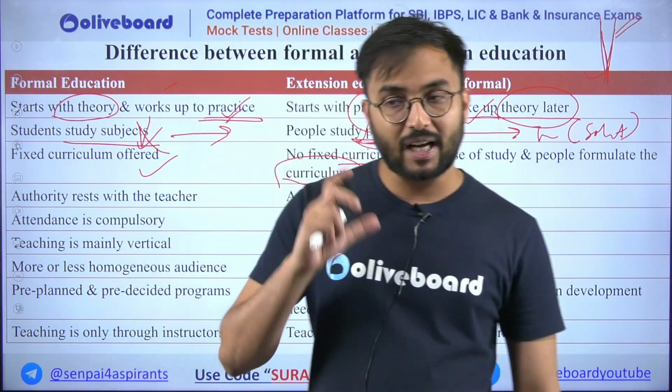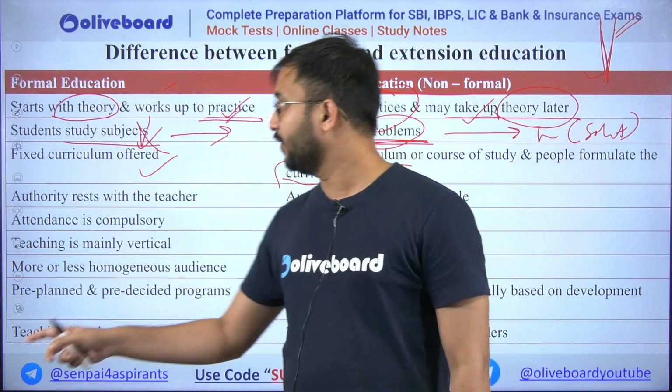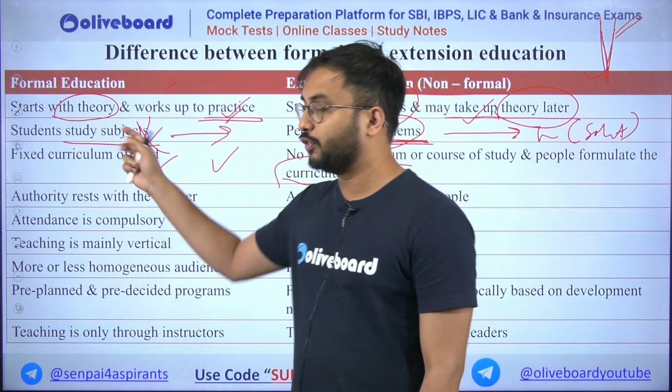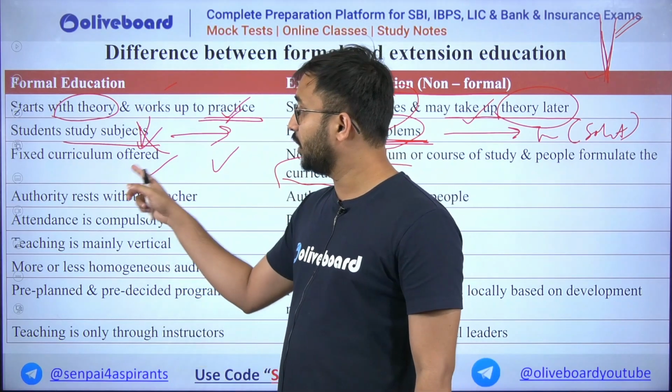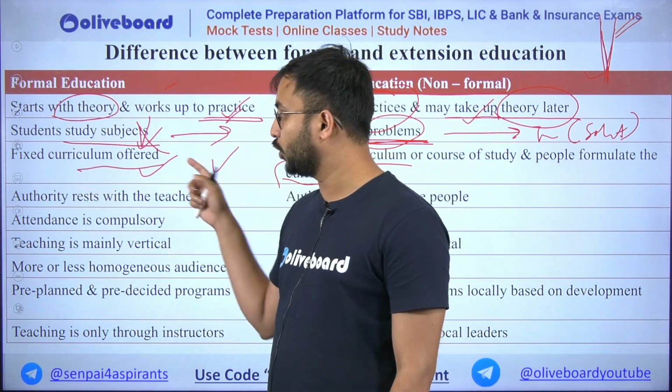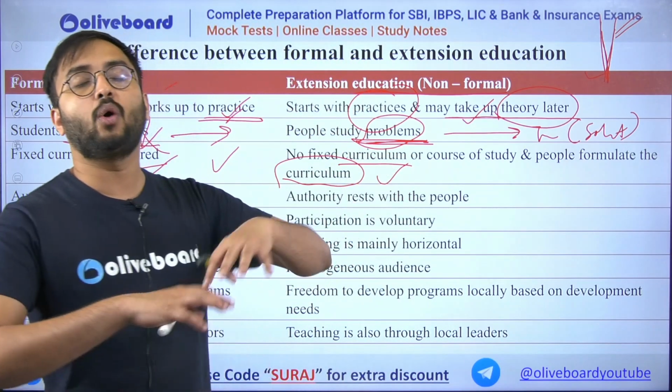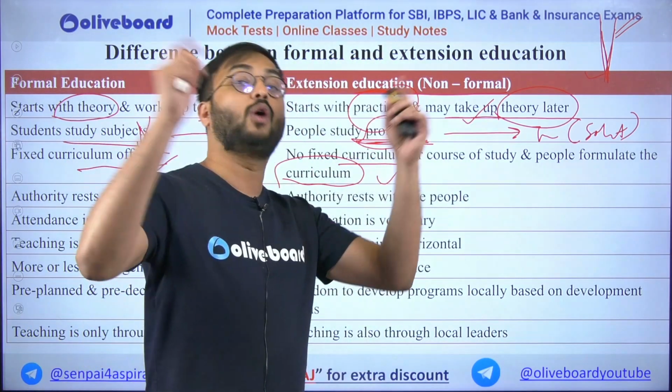Whereas if I compare my knowledge with a particular student, even if he is a topper or a gold medal holder in the formal education, that person will only have the knowledge which is related to the fixed curriculum. Whereas the farmer would be having the knowledge which is outside the curriculum, that is stretched out of the curriculum.